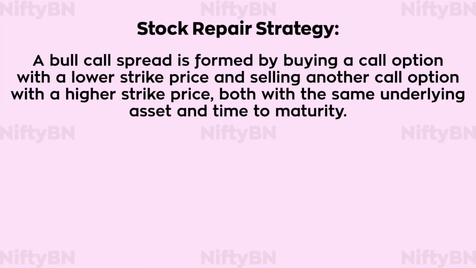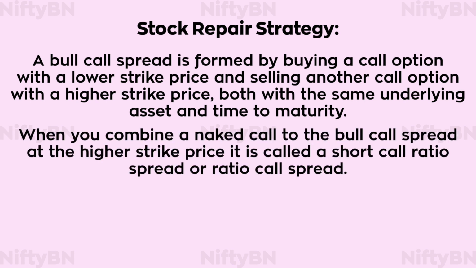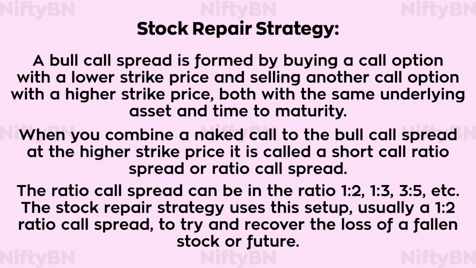A bull call spread is formed by buying a call option with a lower strike price and selling another call option with a higher strike price, both with the same underlying asset and time to maturity. When you combine a naked call to the bull call spread at a higher strike price, it is called a short call ratio spread or ratio call spread. The ratio call spread can be in the ratio 1:2, 1:3, 3:5, etc.